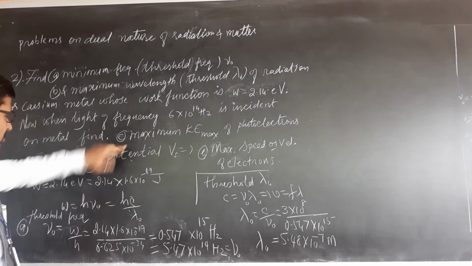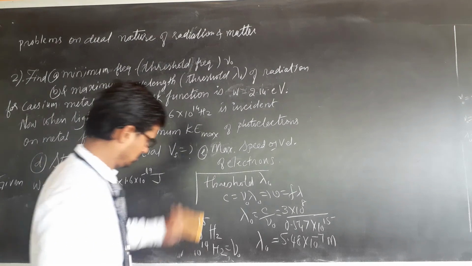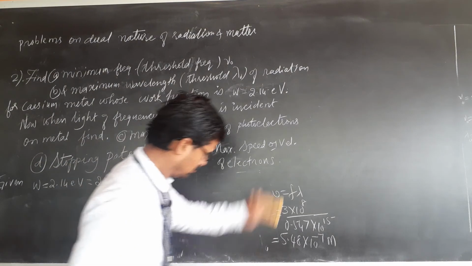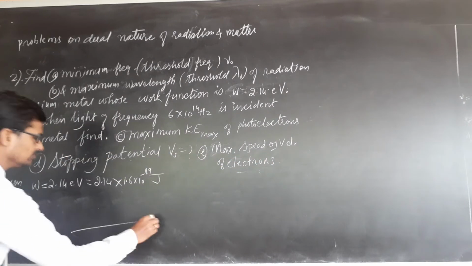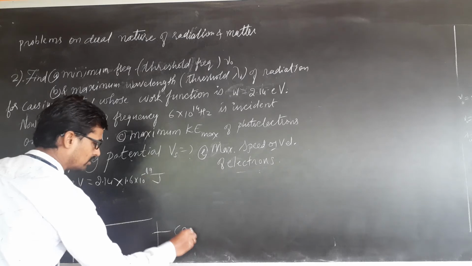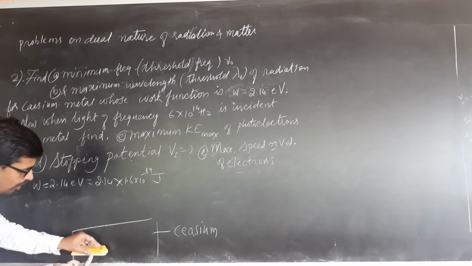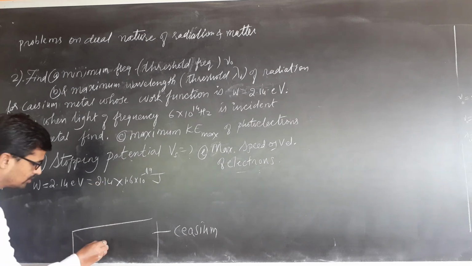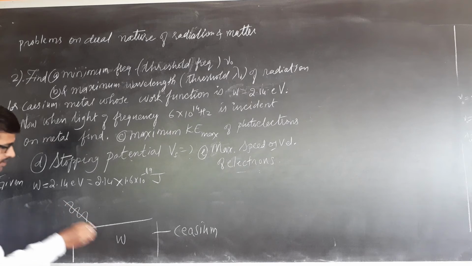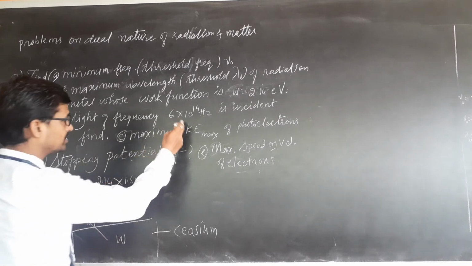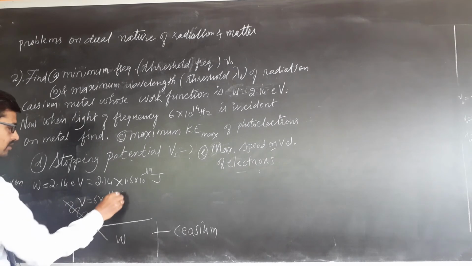This A and B, it is second problem, same only. Now this is very important and absolutely not difficult. For simplicity, I will draw the diagram. This is cesium metal. Work function means how much energy is required to remove it. So work function is W. What is the value of incident light's frequency? How much is frequency of light incident? 6 into 10 raised to 14 hertz.